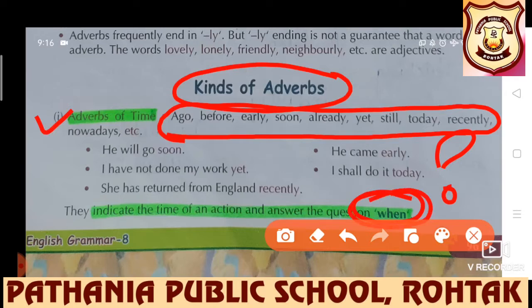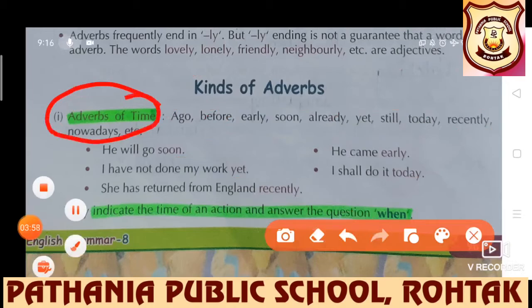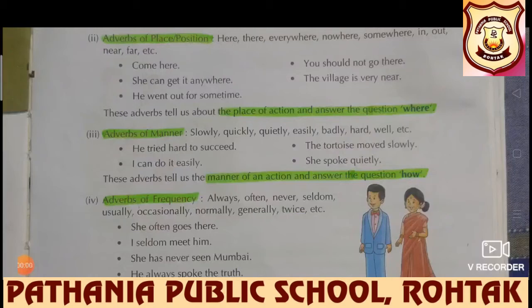Let's see the example. He will go soon. I have not done my work yet. She has returned from England, recently. He came early. I shall do it today. These all are the examples of adverb of time. Further, we have adverbs of place or position.